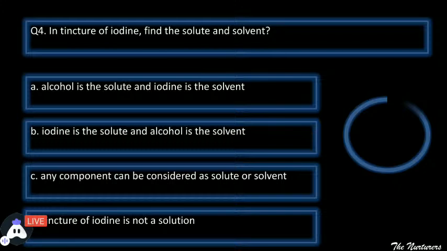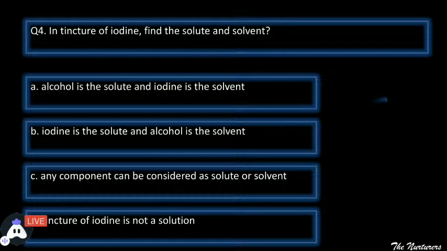You just need to tell alcohol is the solute and iodine is the solvent is the first part. Iodine is the solute and alcohol is the solvent, second part. Any component, इनमें से किसी को भी solute मान लो या किसी को भी solvent मान लो, या tincture of iodine is not a solution. Tincture of iodine solution ही नहीं है, तो हम कैसे बताएंगे क्या solute है और क्या solvent है?